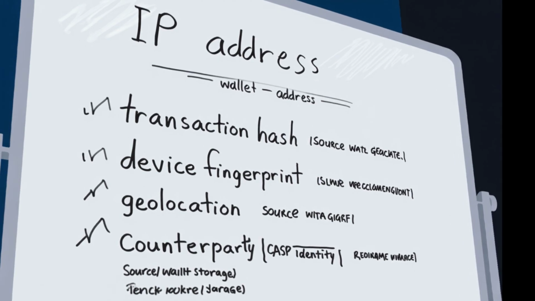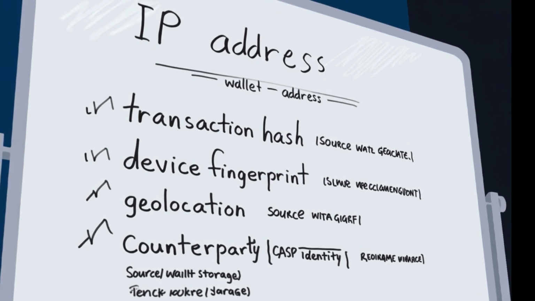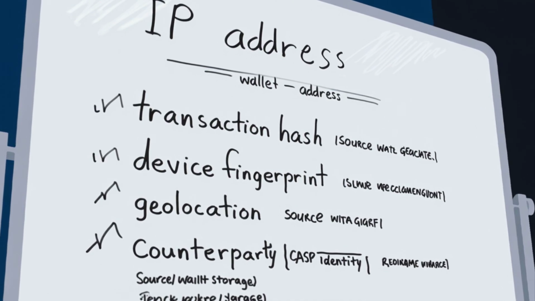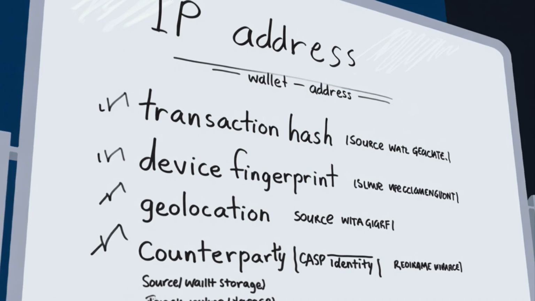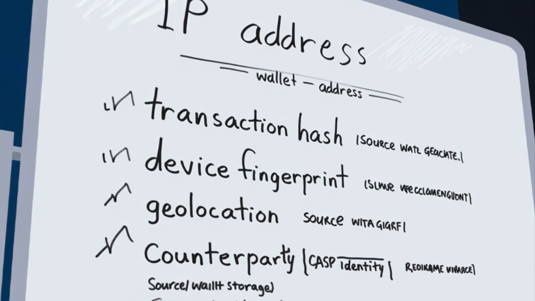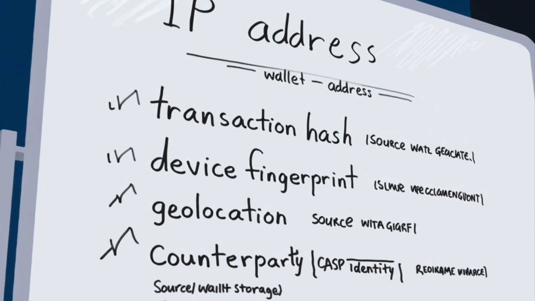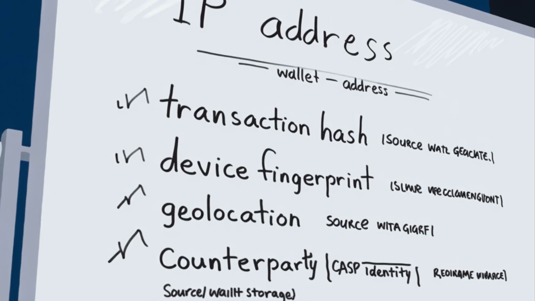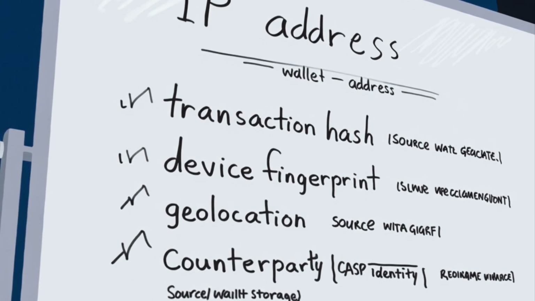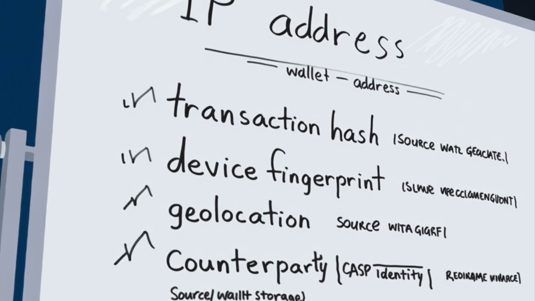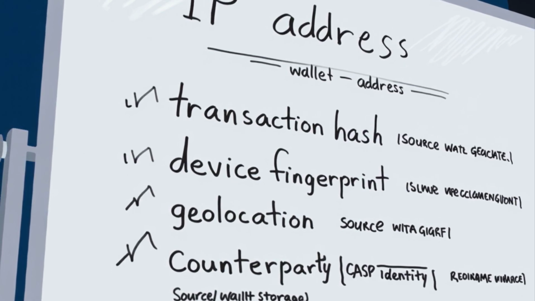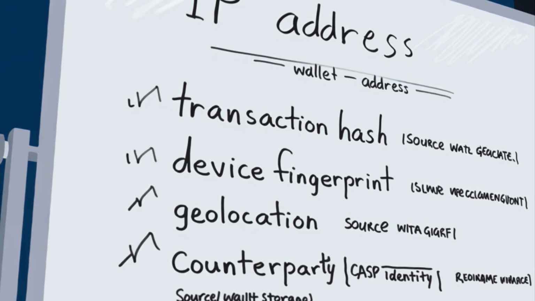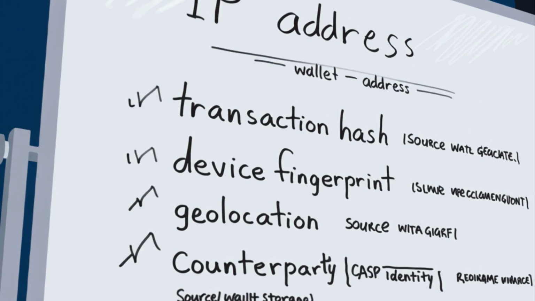Under MiCA's record-keeping obligations and the AMLR, a CASP must collect and retain specific data points for every transaction. These include the customer's IP address at the time of the transaction, the wallet address of origin and destination, the transaction hash on-chain, device fingerprint data, geolocation where available, the time and date, the transaction amount in both crypto and fiat equivalent, and for travel rule transfers, the originator and beneficiary information. This data must be retained for at least 5 years from the date of the transaction.